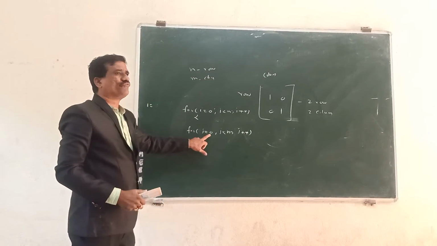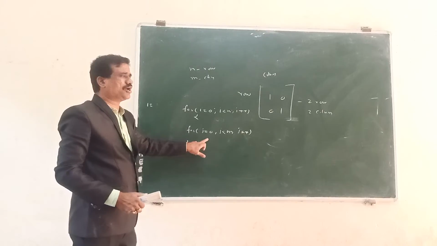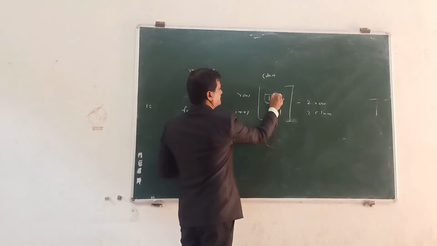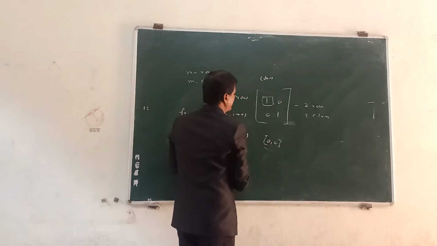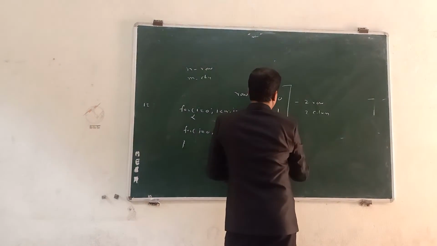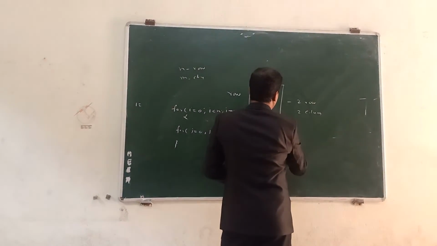First we take the first column, the 0, 0 element.